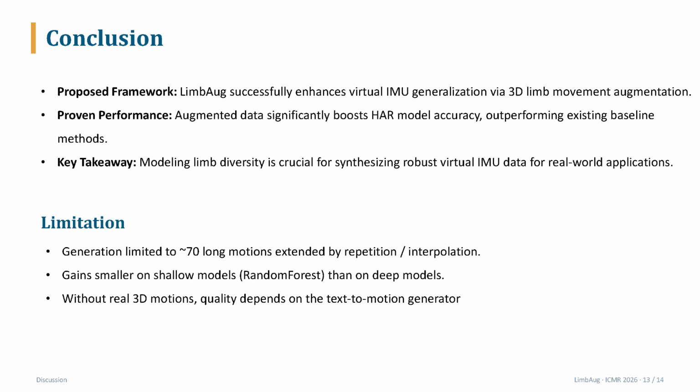Limitations remain. Generation length is affected by HumanAct12. Gains are smaller on shallow models. And text-to-motion quality matters when real 3D motions are unavailable. That concludes my presentation.